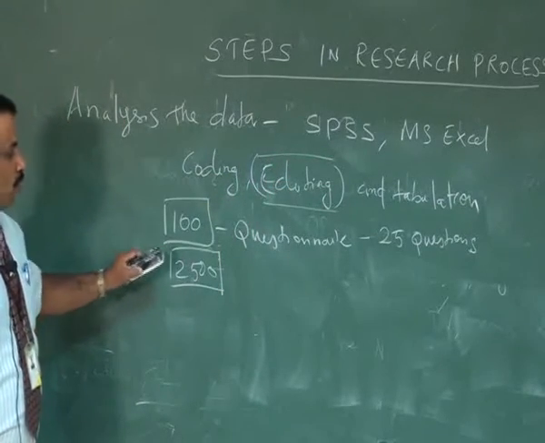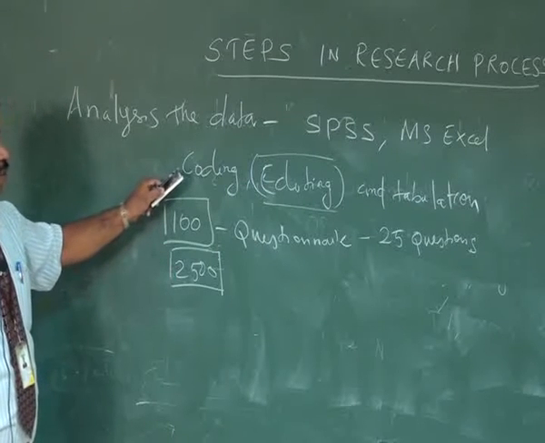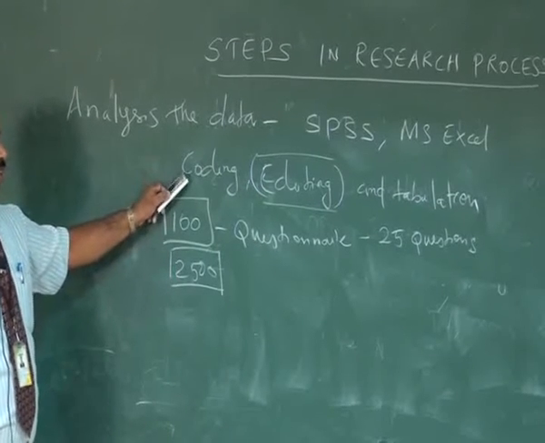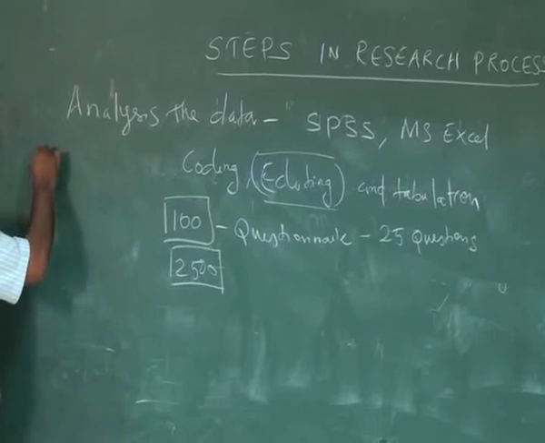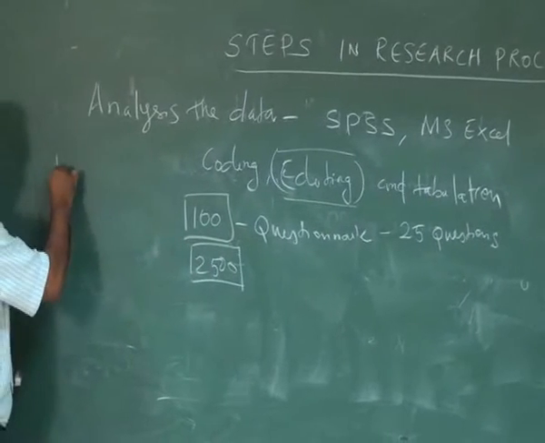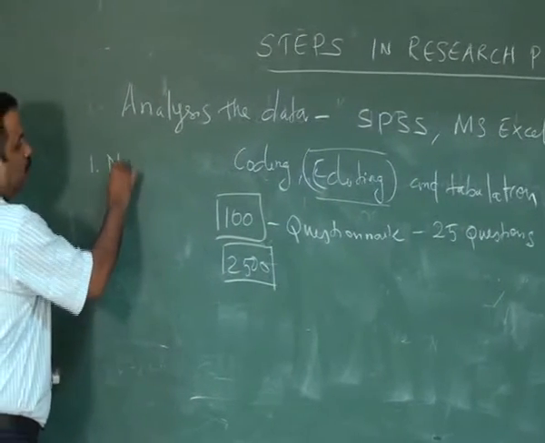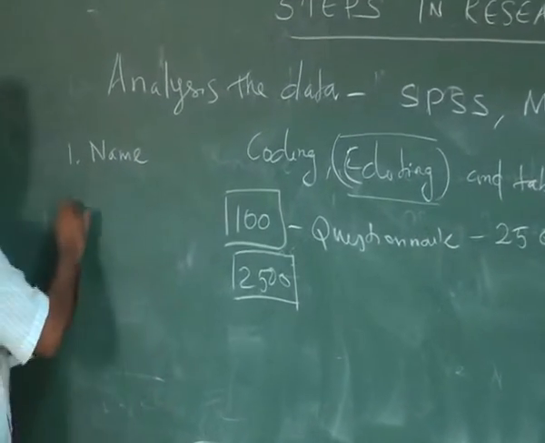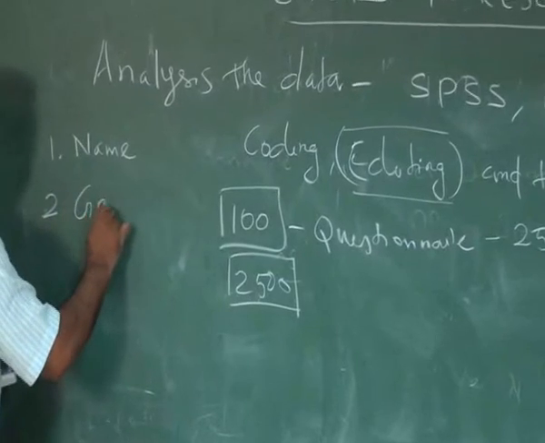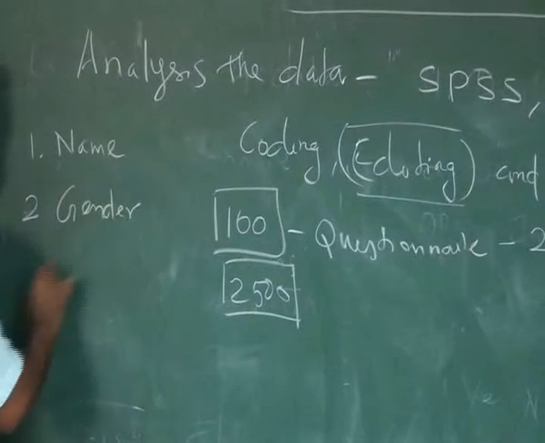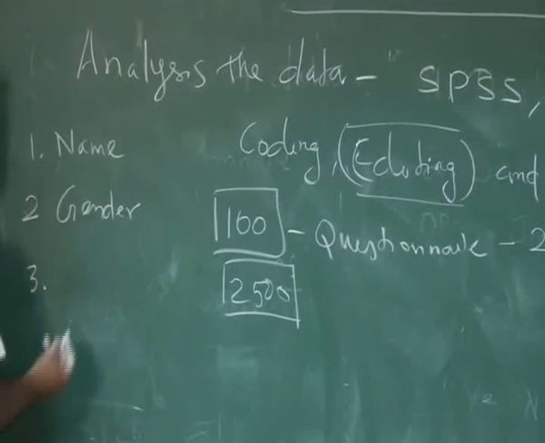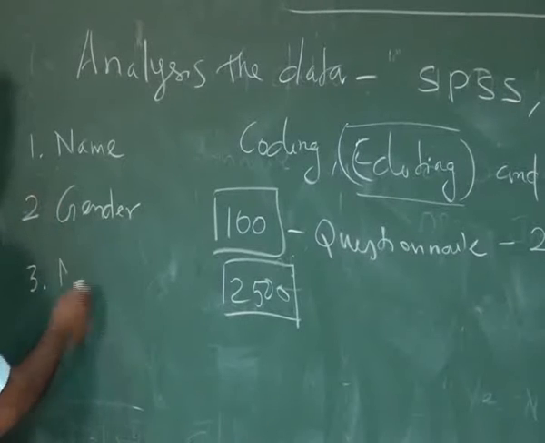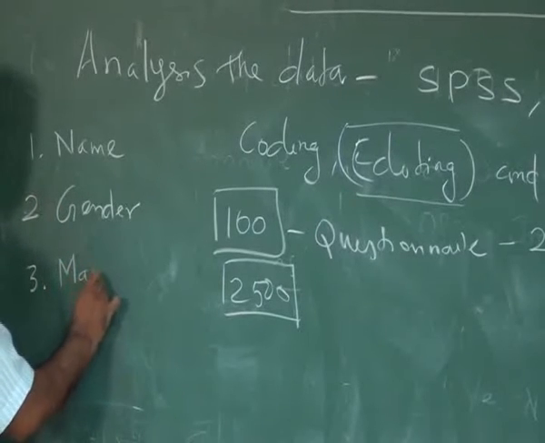So for all the data, the researcher is going to code first. So for example, in a questionnaire, the first questions normally check the name of the respondent, then the gender, then whether the respondent is married or not.